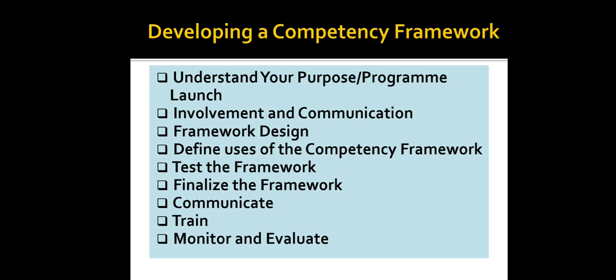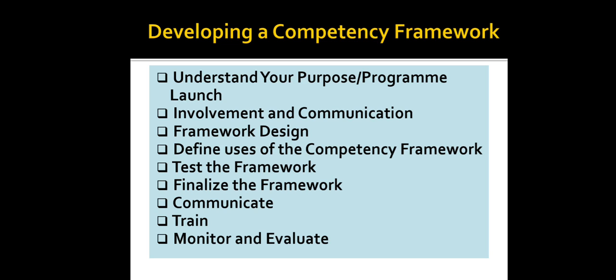Next one, finalize the framework. Amend the framework as necessary following the test and prepare notes for guidance on how it should be used. Then the next step is communicate. We have to let everybody know the outcome of the project that we have undertaken. So we have to communicate and tell the outcome.